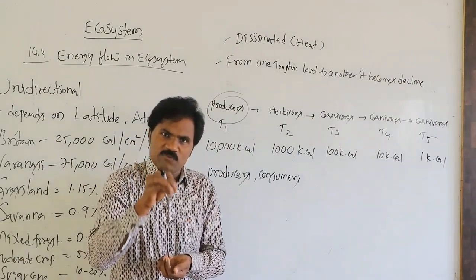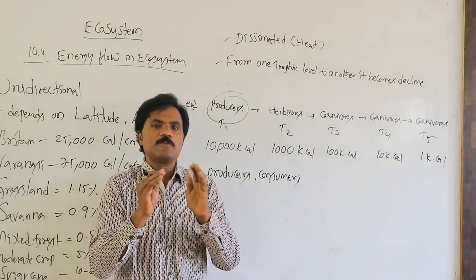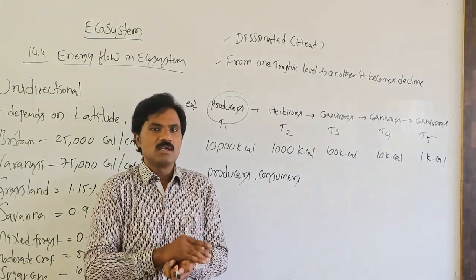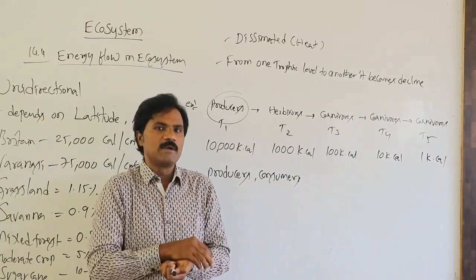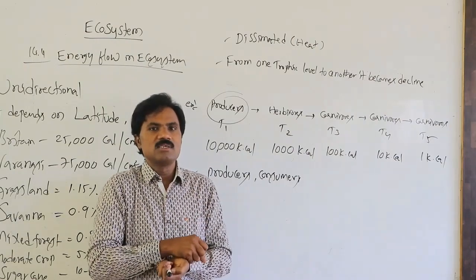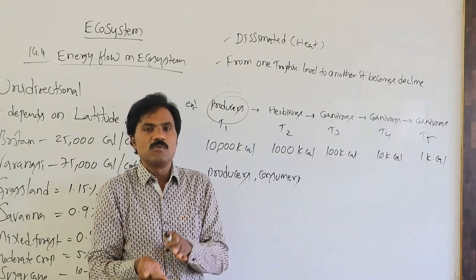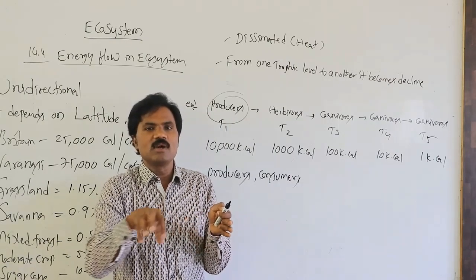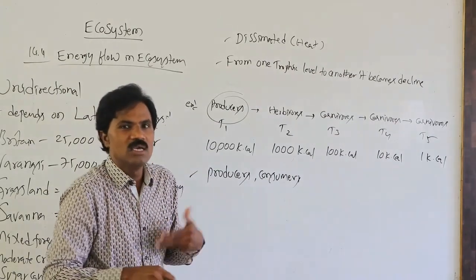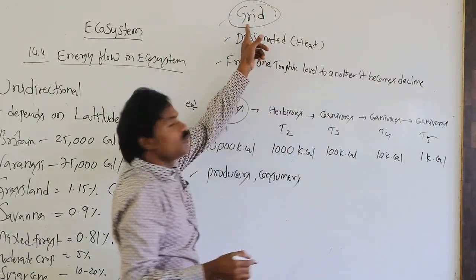Similarly, in one specific trophic level, there is one specific type of food material, but different types of species are present in that trophic level. They are dispersed according to a similar food habit. Some organisms graze, some take nectar from flowers. Like this, in one trophic level there are different types of species. Even with a similar type of food material, it is taken in various ways as a source of food. That procedure we call a guild.